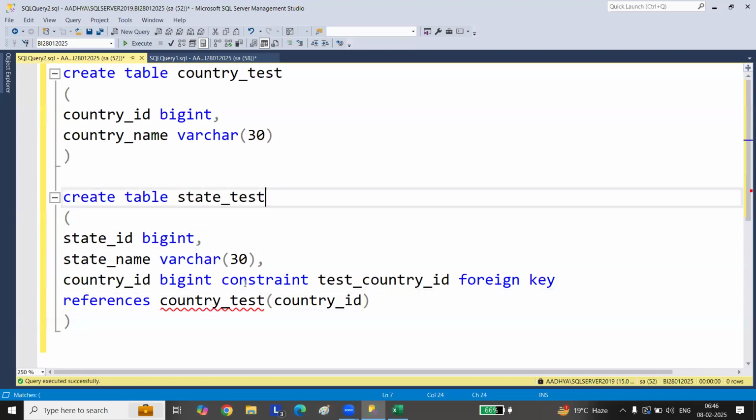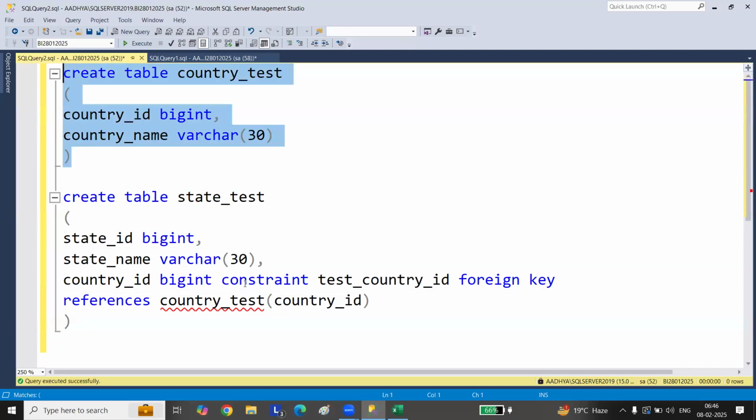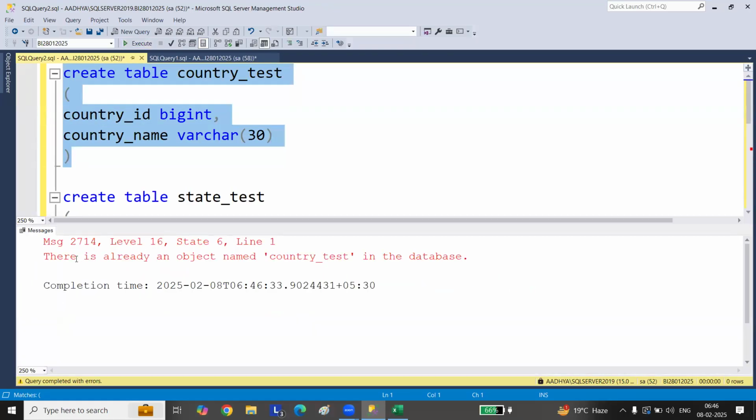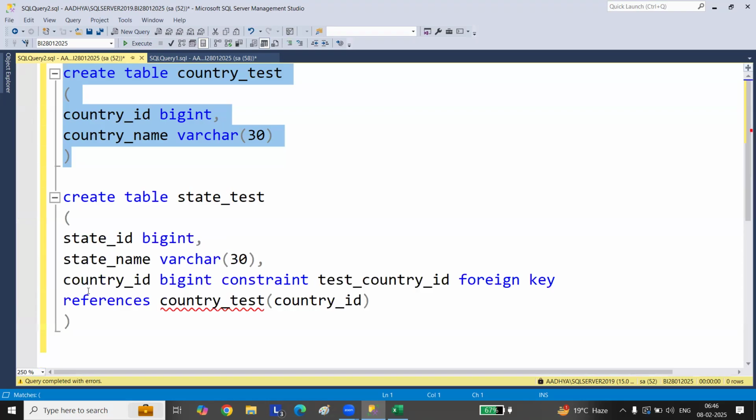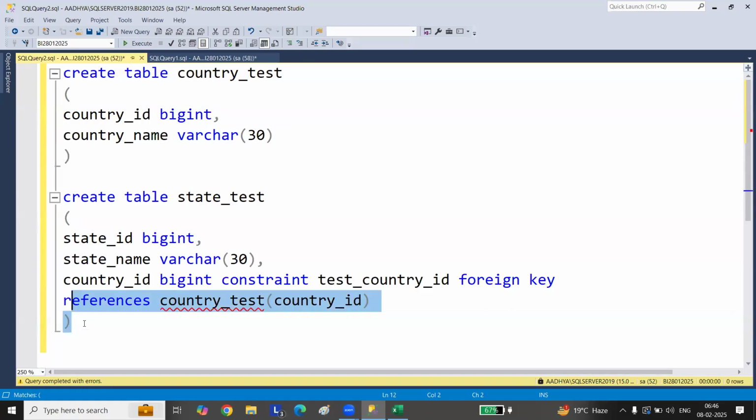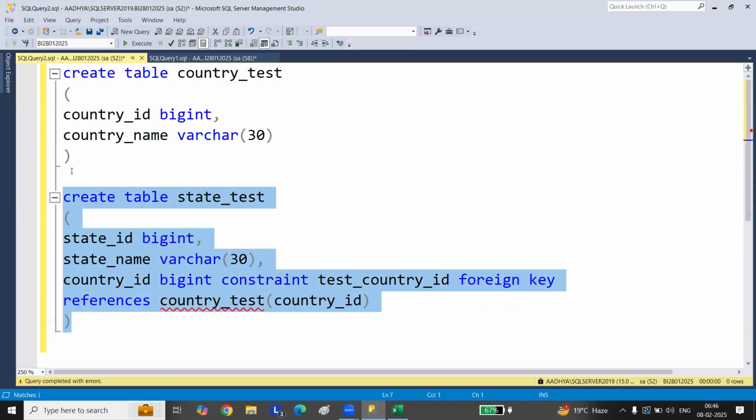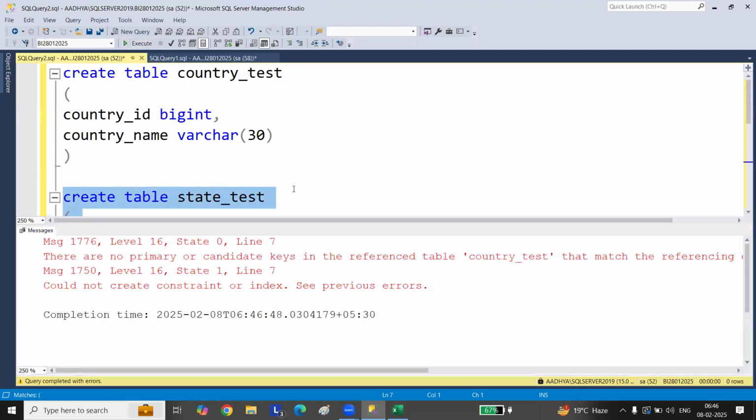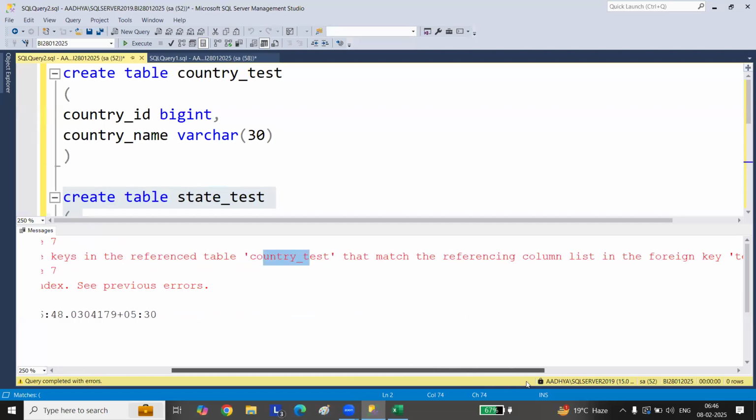So this table is already created. If you again try to create this table, it will say that the table already exists. See here, there is already an object named in the database, right? Now I'm trying to create the foreign key. It will scold you now. Go and see. There is no primary key or candidate key in the reference table that matches the referencing column list in the foreign key.